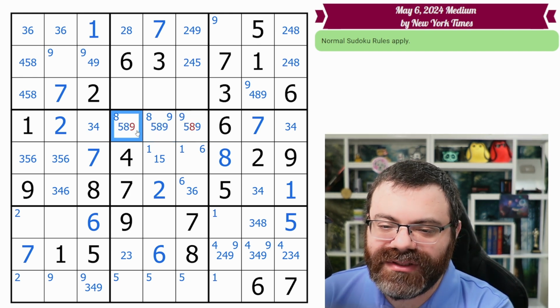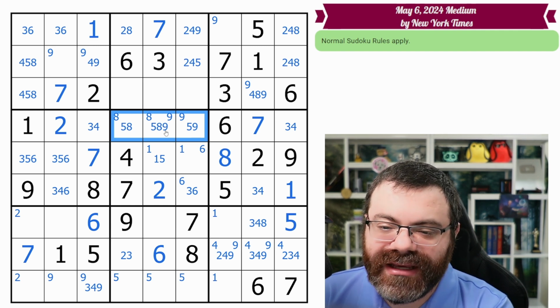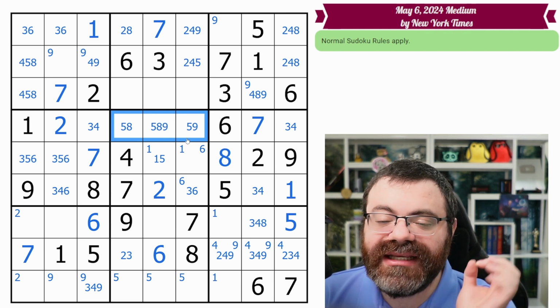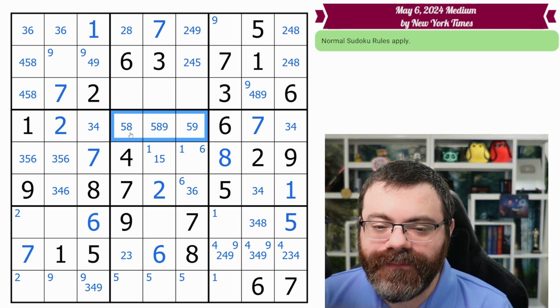I'm just going to fill that out. This one's not 9, this one's not 8. Now, if these are 5, 8, 9, first of all, I can get rid of the corner marks now because this is a naked triple. It works exactly the same way as the pair.